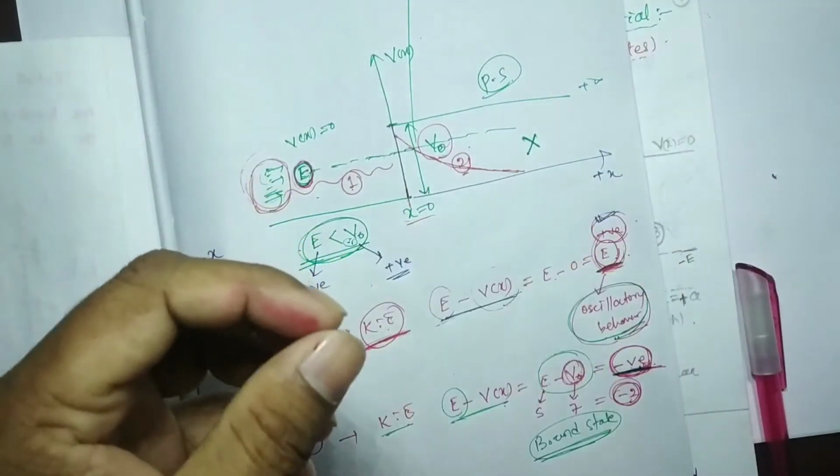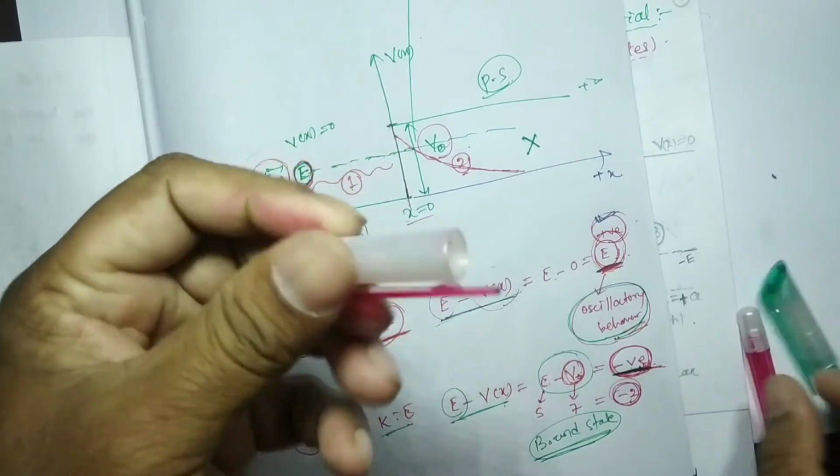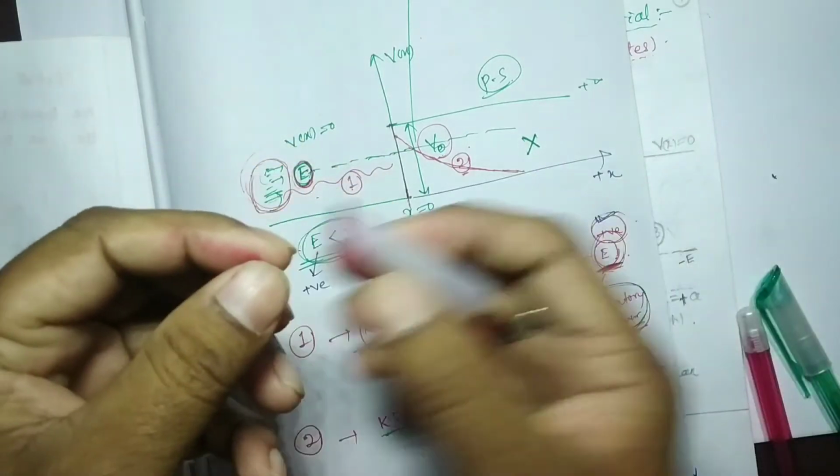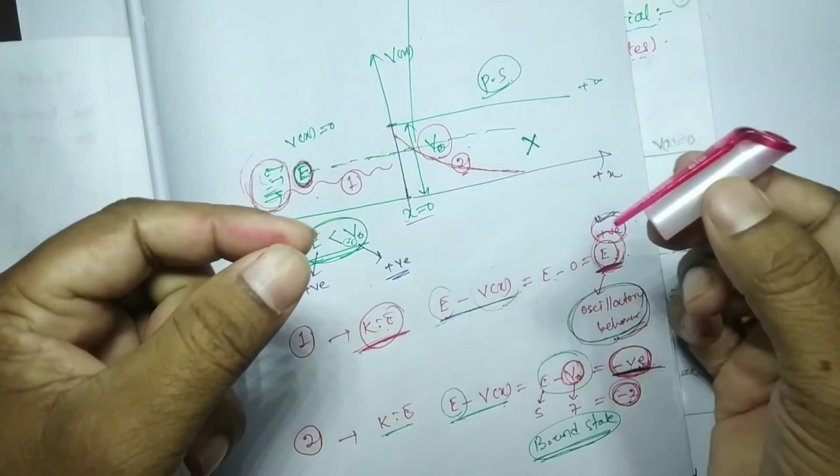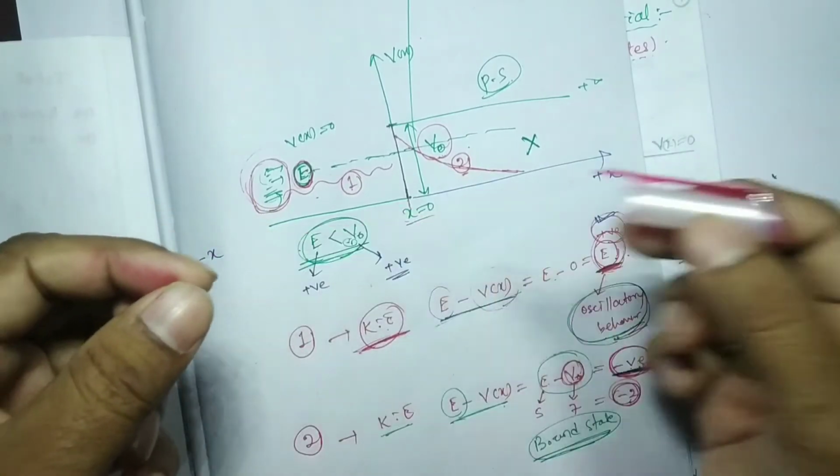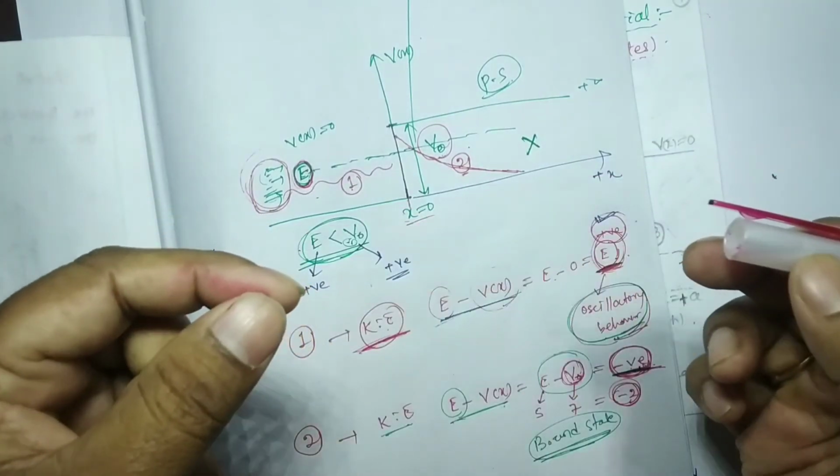Suppose this is the particle, its kinetic energy is positive, so along the x-axis it can move up to infinity. There is no restriction.